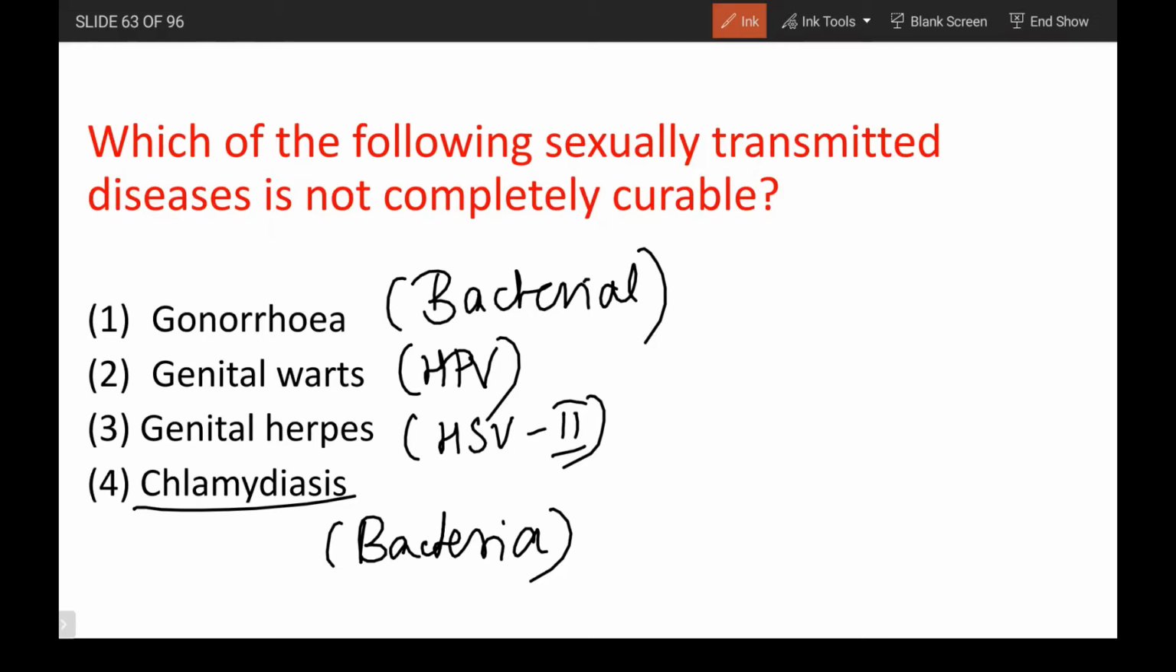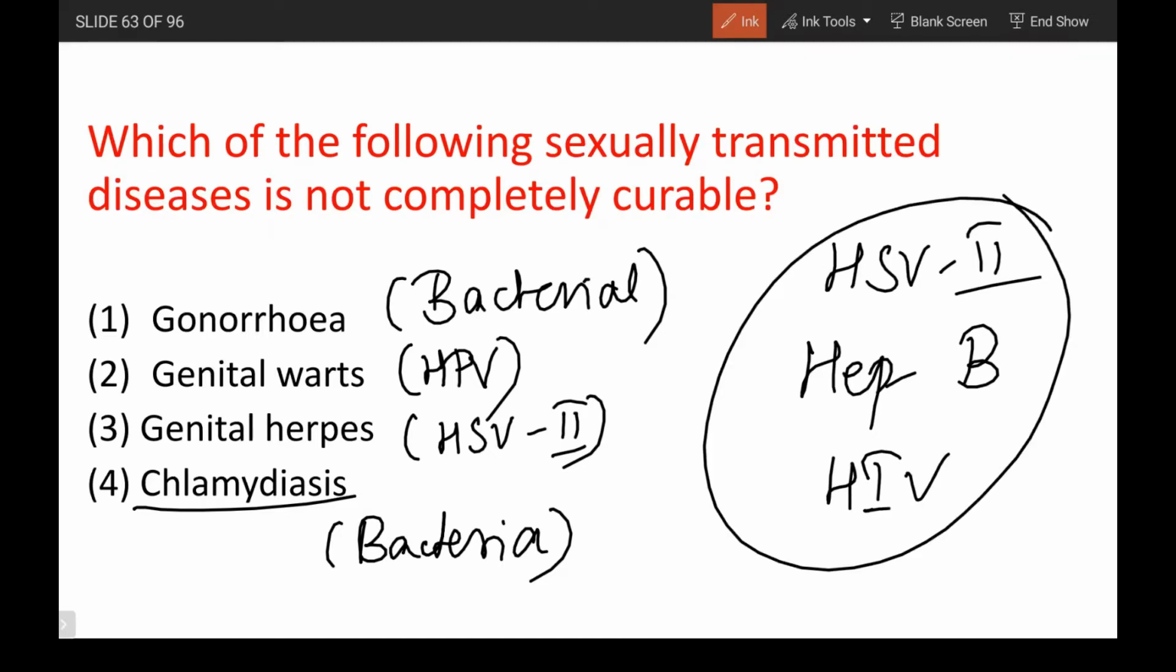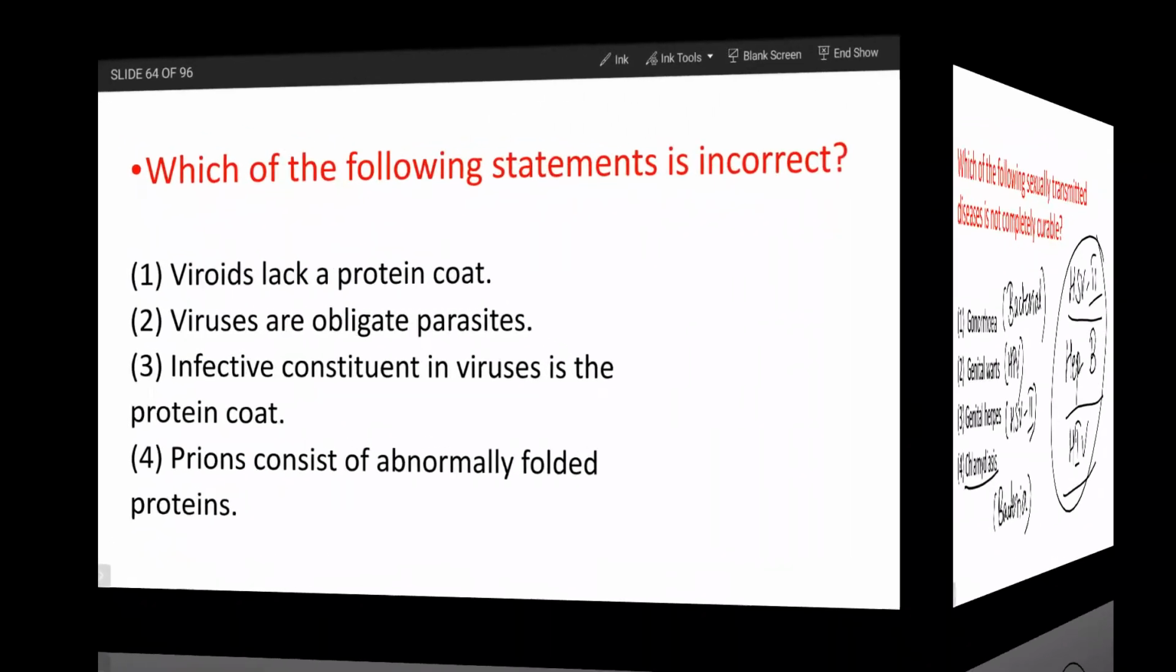What are the three diseases? HSV2, that is genital herpes, hepatitis B, and HIV. These three are not completely curable. Incurable diseases are HSV2, that is genital herpes, hepatitis B, and then HIV.